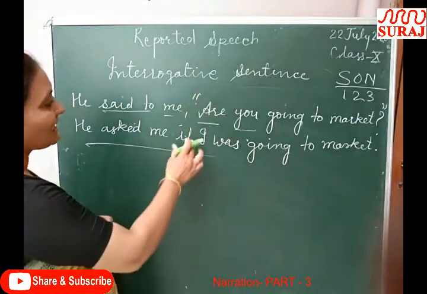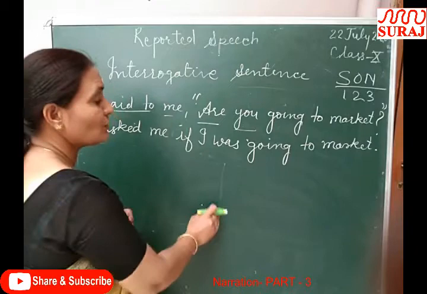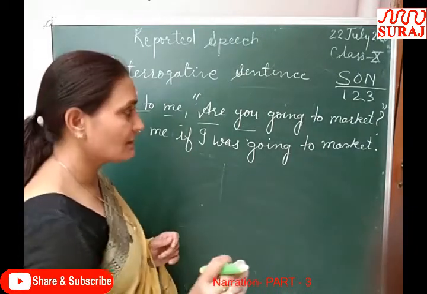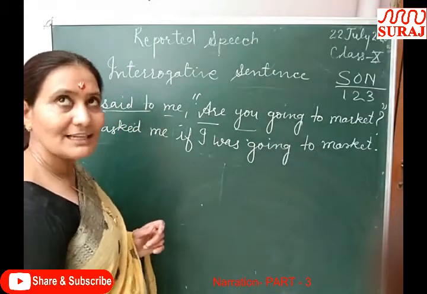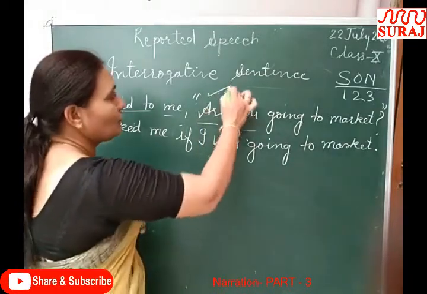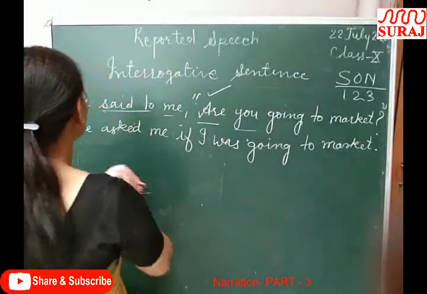It was direct, but now I have changed it. It is indirect. It is called indirect because I have given here only the substance of the speaker's words. What the speaker said, I have given the substance of it. So that is why it is called indirect. Clear? It was the example of an interrogative sentence which starts with a helping verb.